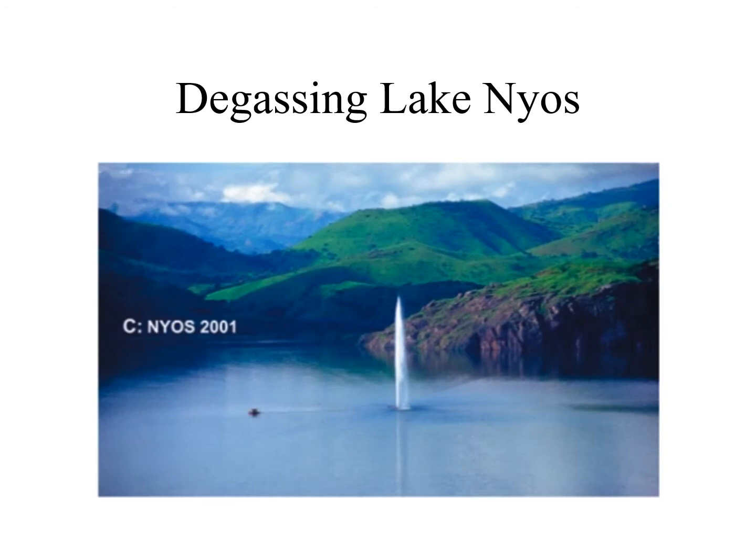In order to prevent this tragedy from ever occurring again, what they've done with Lake Nyos is put a pump into the lake that causes the water from the bottom to be transferred out. This is called degassing of the lake. So they're allowing the carbon dioxide to be released from the lake.